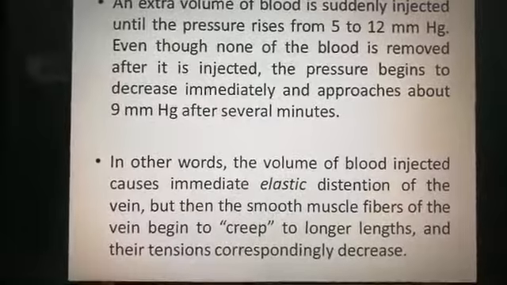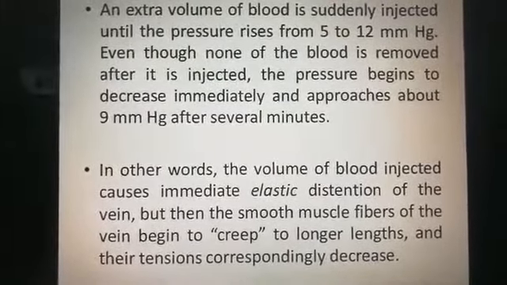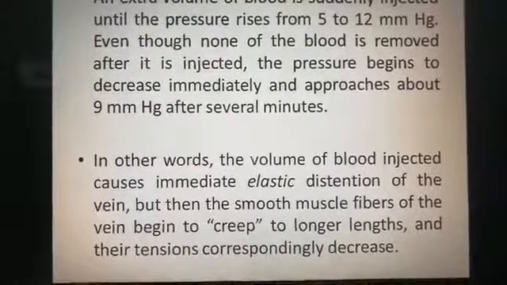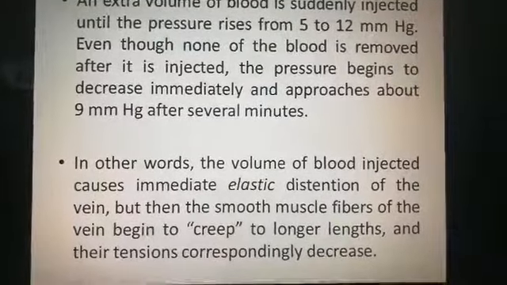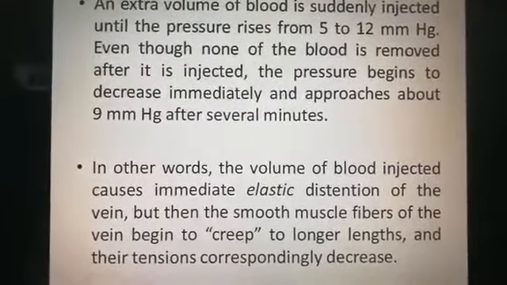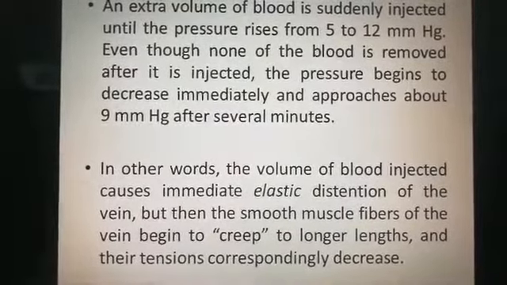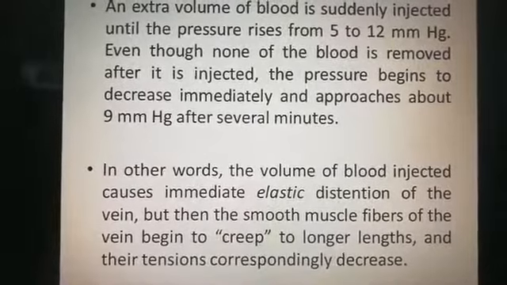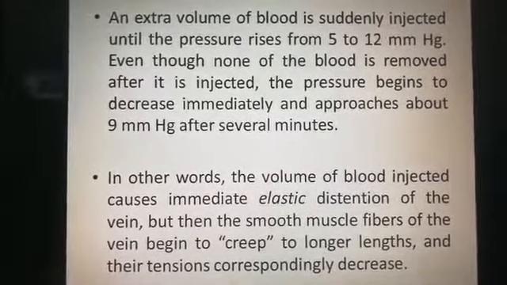In other words, the volume of blood injected causes immediate elastic distension of the vein, but then the smooth muscle fibers of the vein begin to creep to longer length, and their tension correspondingly decreases. So there is elastic distension when blood volume is injected.